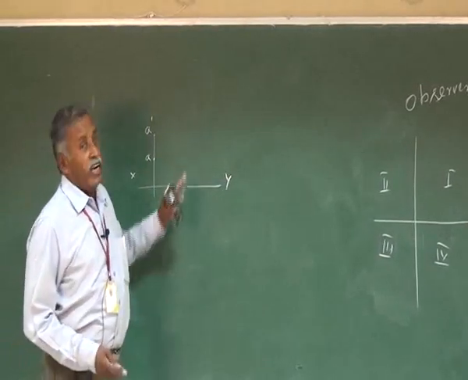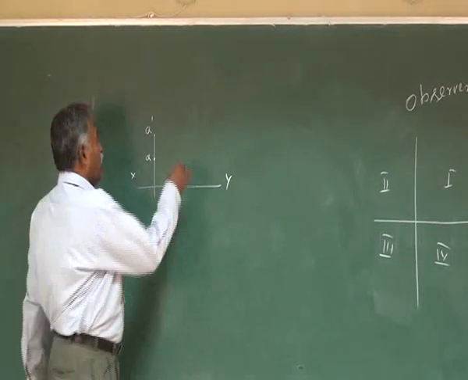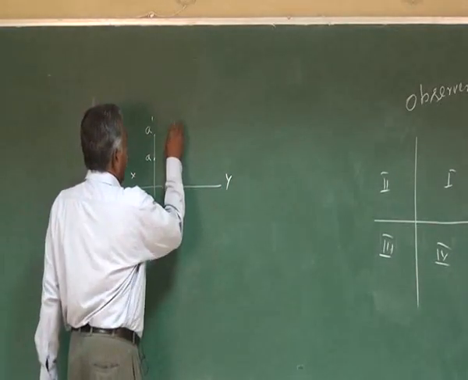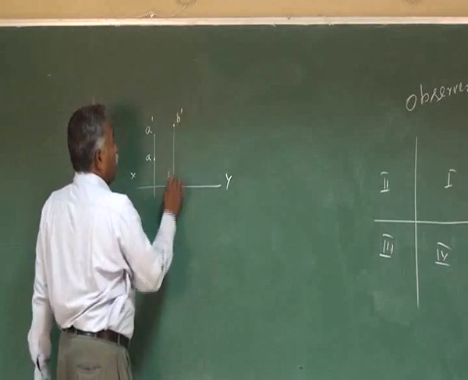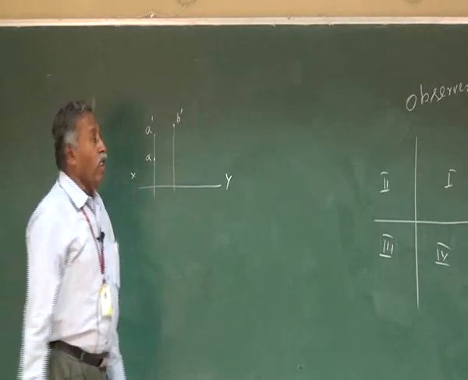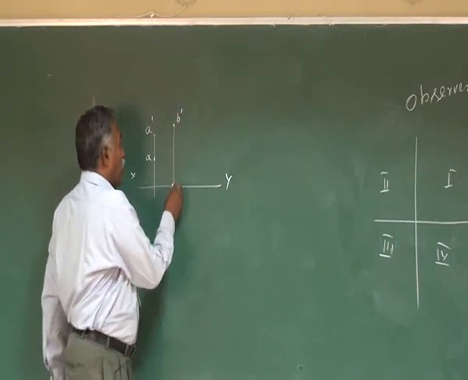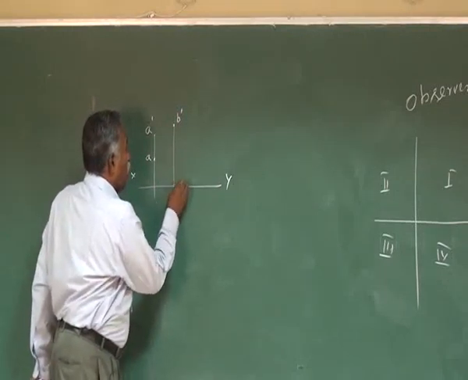Suppose the point is on the vertical plane, then you will get the front view, that is B dash, visible at whatever distance above the horizontal plane, and because it is on the vertical plane, the top view will be on the XY line.